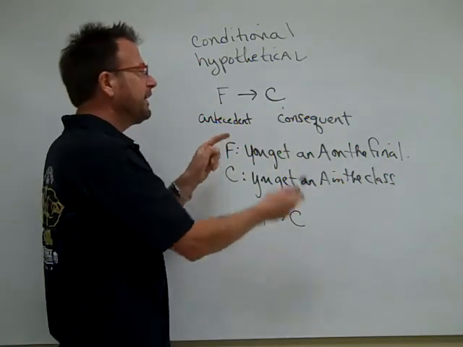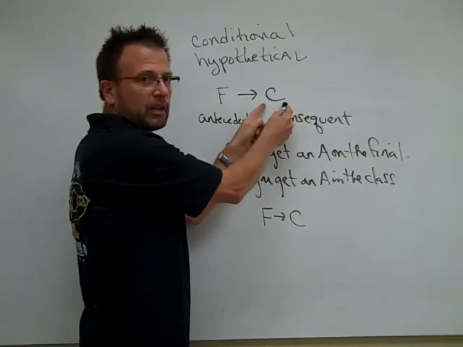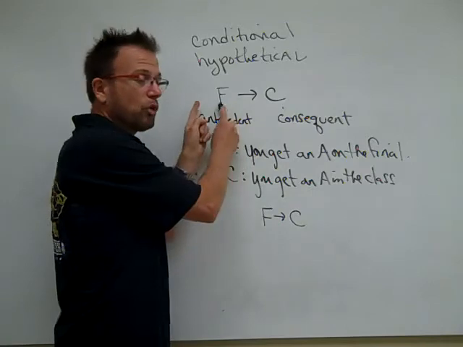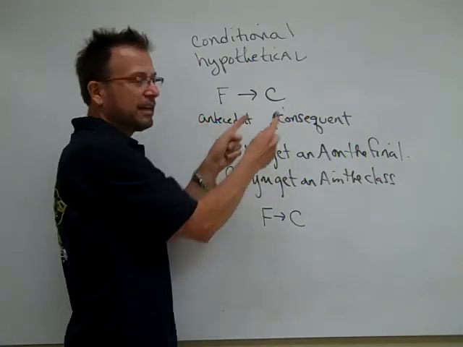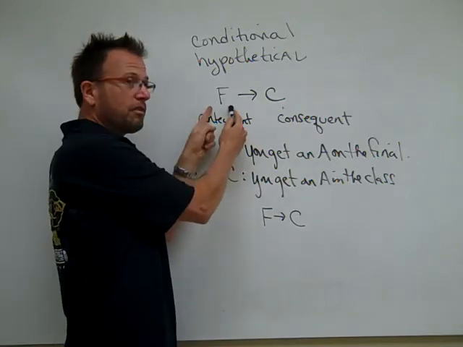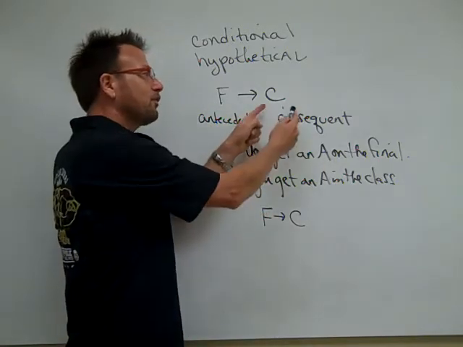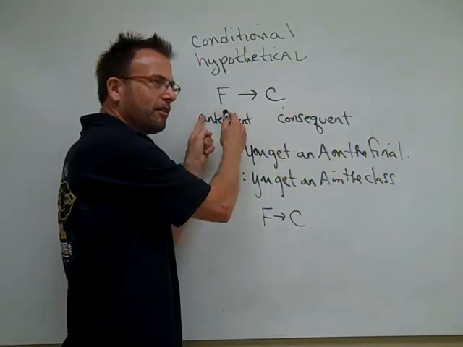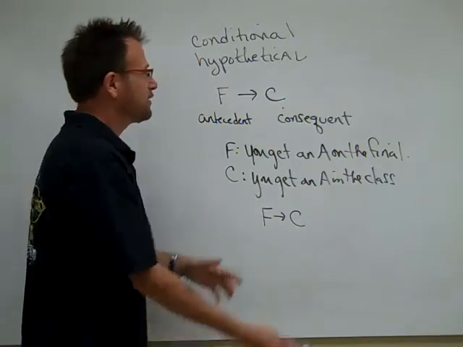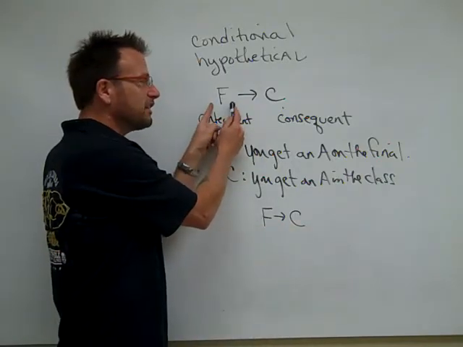So, for example, if you call me fat, then I'll punch you in the neck. Notice I'm asserting a relationship between the two. I'm not saying that you are going to call me fat. I'm not saying I am going to punch you in the neck. I'm asserting a relationship. If you call me fat, then I'll punch you in the neck. That doesn't mean that if I punch you in the neck that you called me fat. I could punch you in the neck for a lot of reasons. I'm prone to that. So ultimately, the only thing here that's being stated is, if this condition is met, then this one will follow.